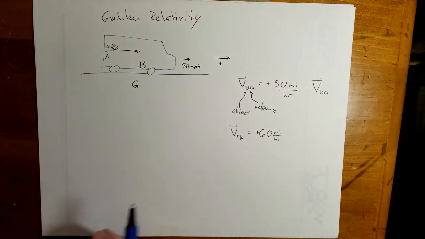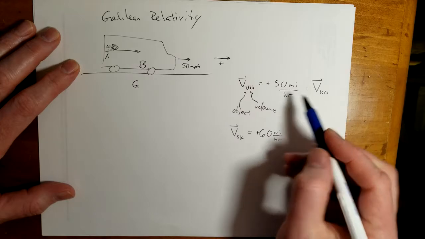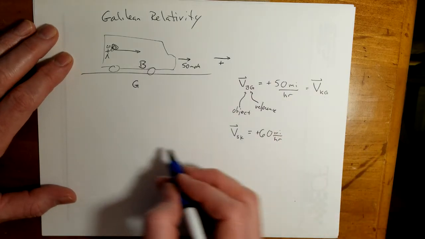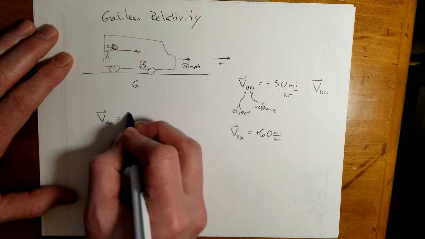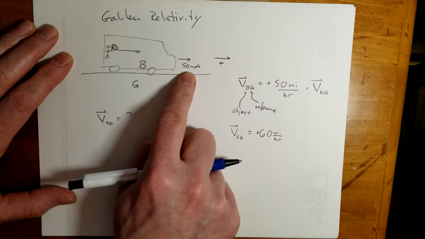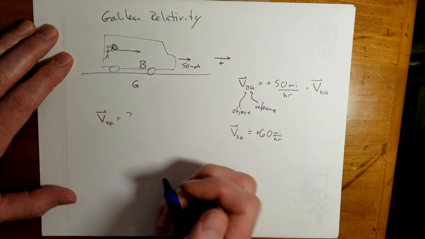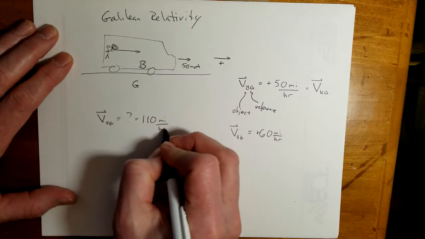So from his point of view, he's not moving. The ground around him is moving in the negative direction, but he himself is moving to the right at 50 miles per hour relative to the ground. So how fast is the ball? What is the velocity of the sphere with respect to the ground? Well, if the bus is going 50 miles per hour relative to the ground and the ball is going 60 miles per hour relative to the bus, it's going 110 miles per hour.